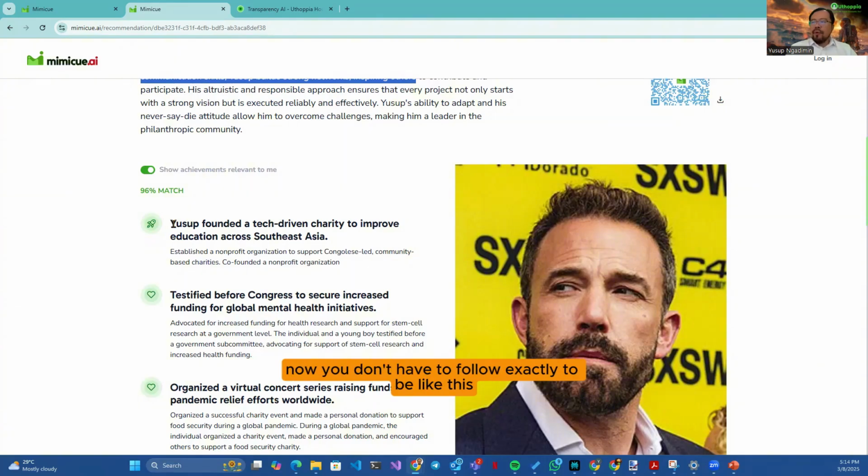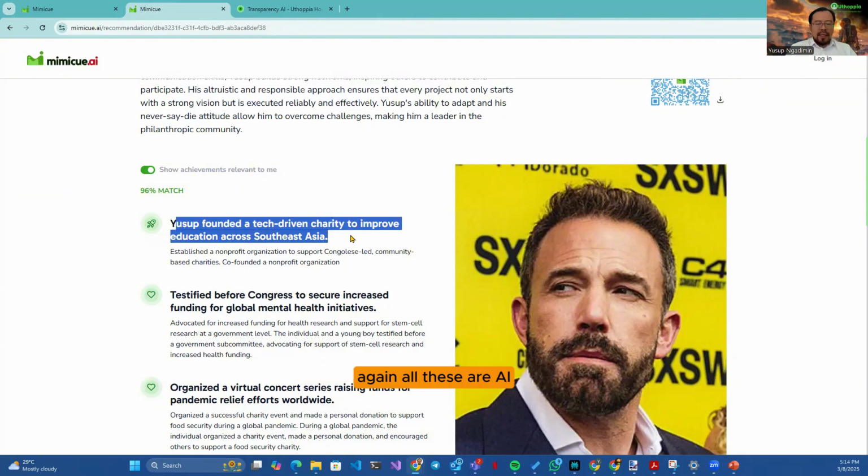Now, you don't have to follow exactly to be like this. Again, all these are AI generated content at this point in time. So we want you to use common sense as well. Is this something that you can do? Is this something that you like to do? It is okay to say that, no, I don't like this. That's fine. Even that awareness of something that you don't like is an insight.